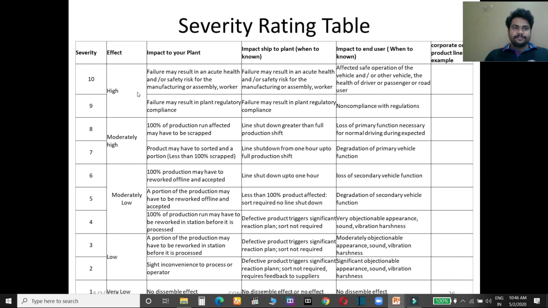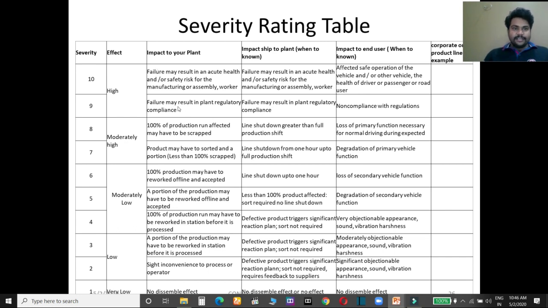So 9 and 10 is high. For which reason do you have to give high at your plant? Failure may result in an acute health or safety risk for the manufacturing or assembly worker. Suppose your failure modes are high risk regarding worker safety or anything else, then you have to give a 10 rating.